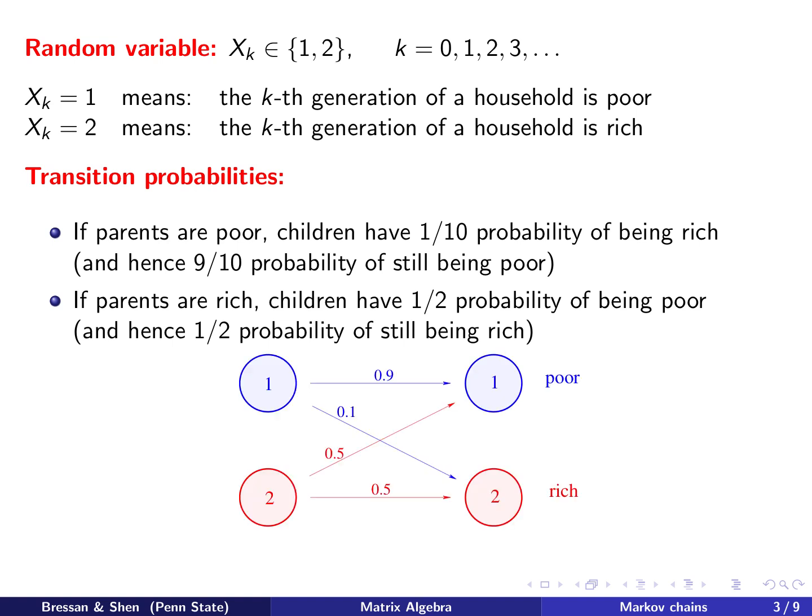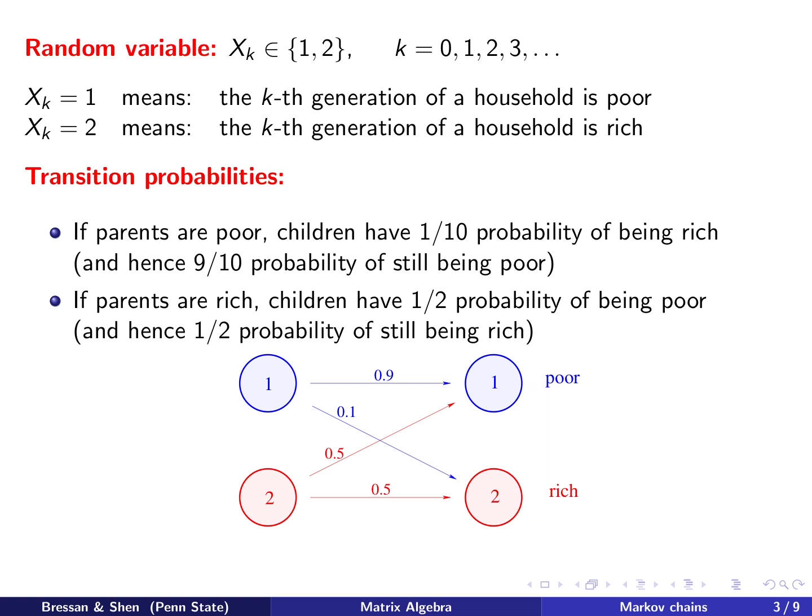We can show this in a drawing. 1 is being poor and 2 is being rich. Let's say this is the parents' generation, and this is the children's generation.